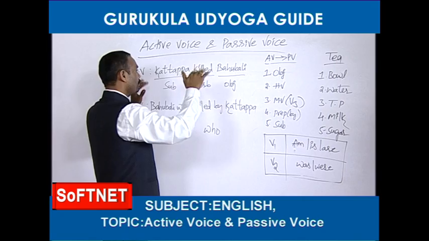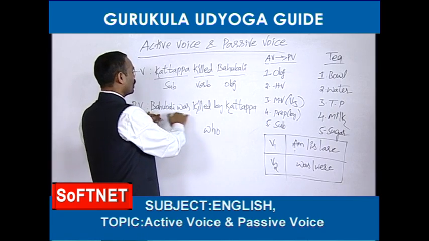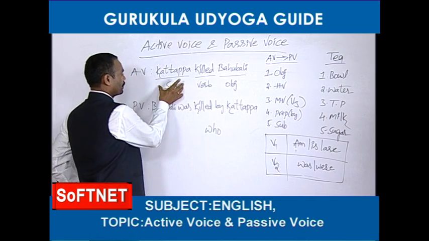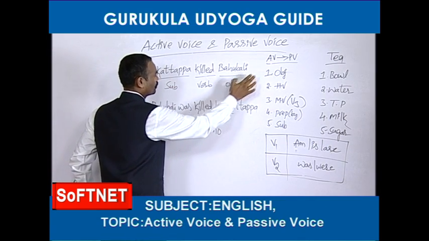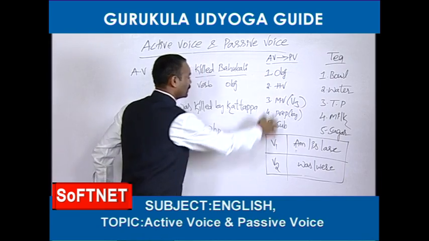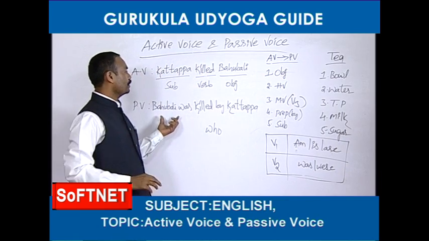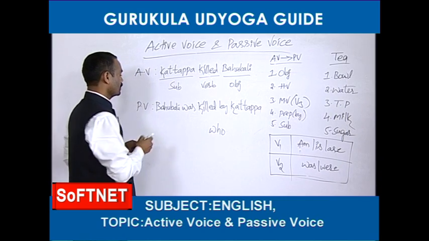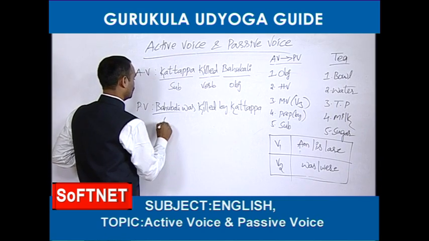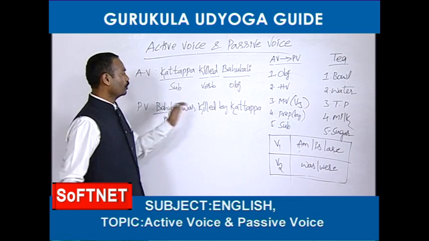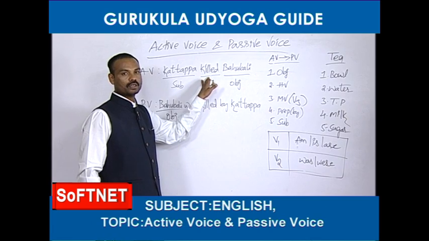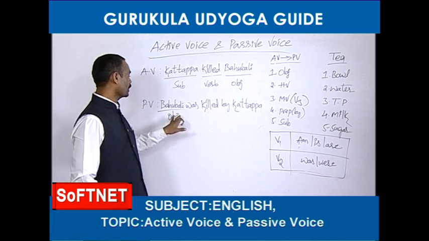Kattappa killed Bahubali. This is active voice. Bahubali was killed by Kattappa. This is passive voice. See, subject, this is the verb, this is the object. To change an active voice into passive voice, these 5 items are required. I told you first we should start the passive voice with object. This is the object. How to find out the object? You should meet the verb and you should ask a question with what and whom. The coming answer is called object.